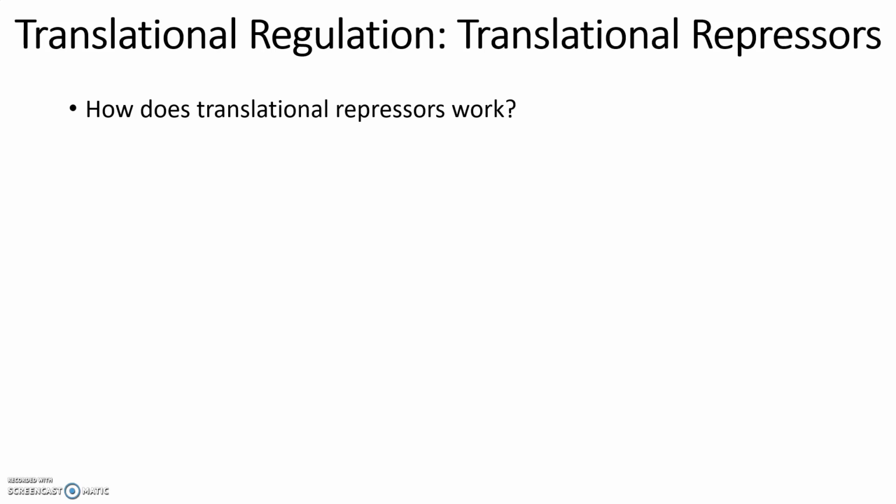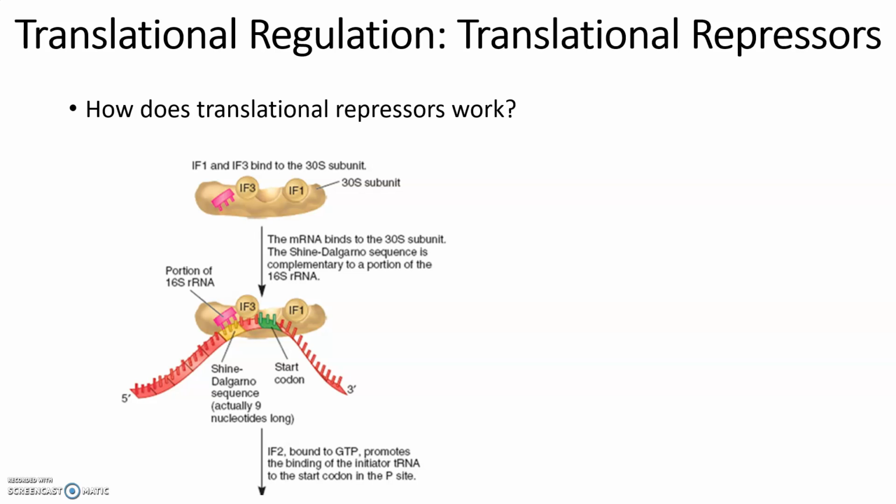So, what is their job? To stop translation. They can do this in a couple ways, but the ultimate goal is to stop the ribosome from interacting with the mRNA molecule. You should remember in translation that we have this small ribosomal subunit that has these initiation factors bound to it. And they also have this 16S RNA sequence. That 16S RNA is complementary to the Shine-Dalgarno sequence. And by binding together, they position that start codon right where the P site will be.